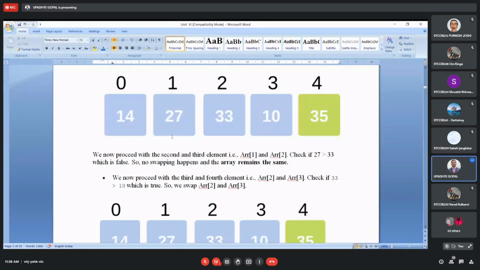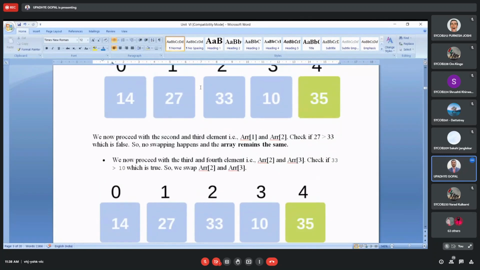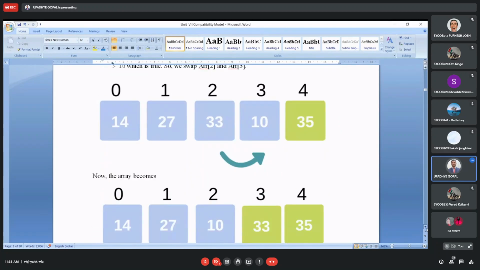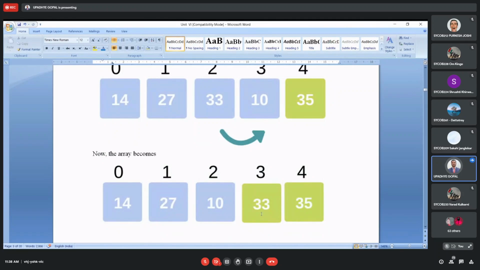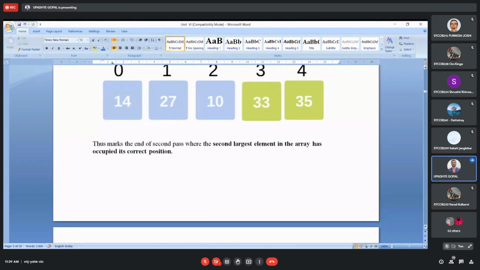Okay, so the first comparison is happening between the first two elements, 20. Now the same procedure we are applying for all the elements again. There is no change, as these elements are already in ascending order: 14, 27, then 27, 33, then 33. Actually the swap is required here, 33 and 10. This should be replaced, so that replacement is happening. The 33 element will go to the next position and 10 will go to the previous position. Now this completes your